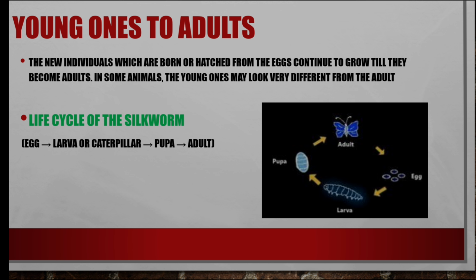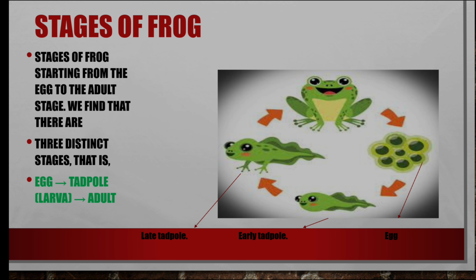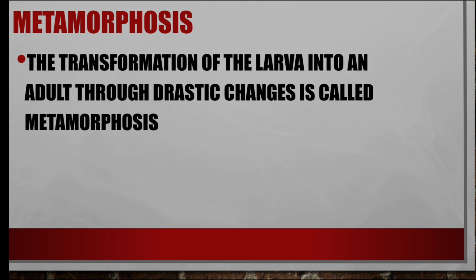Then we discussed the life cycle of the silkworm and the life cycle of the frog. The transformation of the larva into an adult through drastic changes is called metamorphosis. Now look at a human baby. After growing into an adult, the baby looks the same in structure: same legs, same head. It is the same in cats, dogs and elephants also.